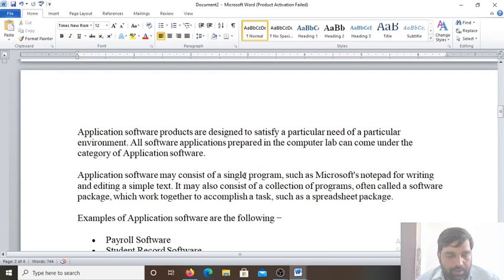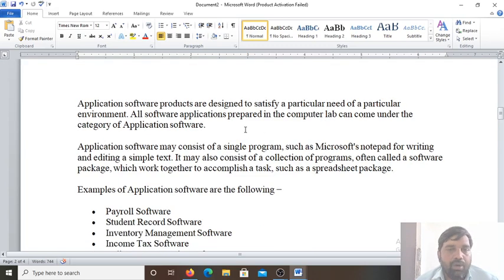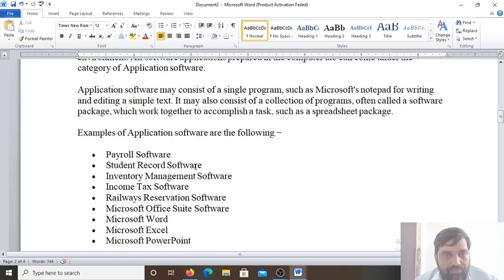Now, application software. Application software products are designed to satisfy the particular need of a particular environment. All software applications prepared in the computer lab can come under the category of application software. Application software may consist of a single program, such as Microsoft's Notepad for writing and editing simple text. It may also consist of a collection of programs, often called a software package, which work together to accomplish a task, such as a spreadsheet package.